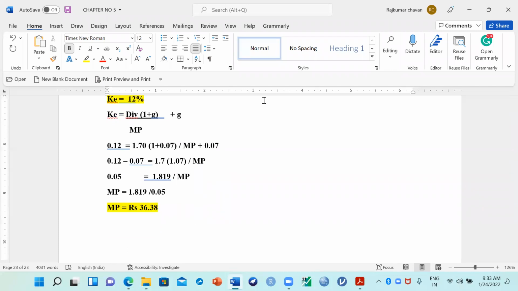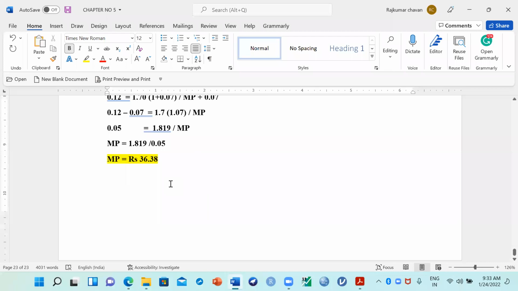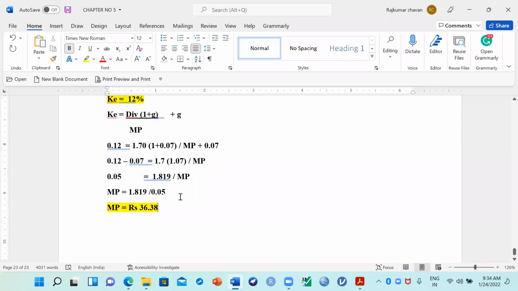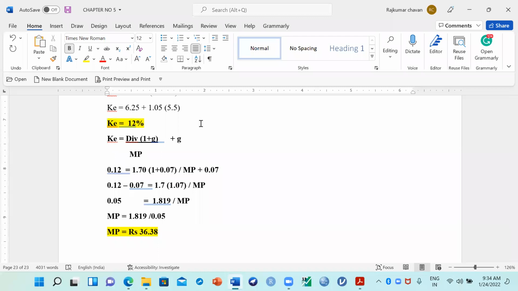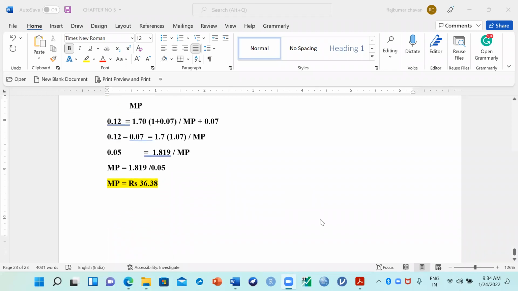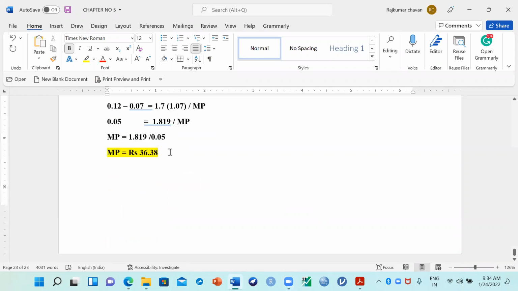Okay. Right. So as per the first formula, the market value of the share of this company is how much? Okay, 19 people have raised their hand. Right, 27 people have raised their hand. So we got to know the market price.